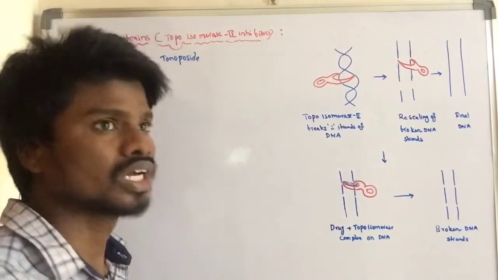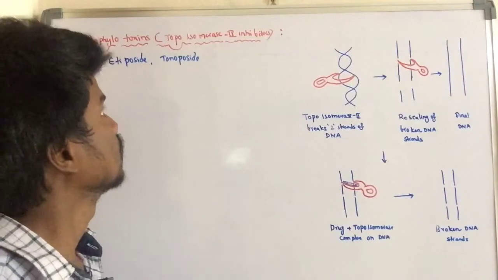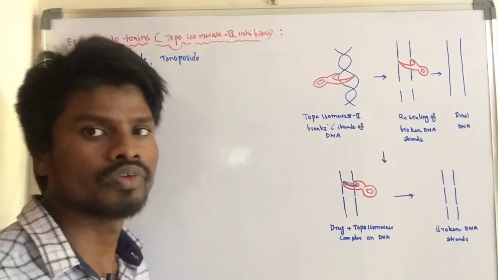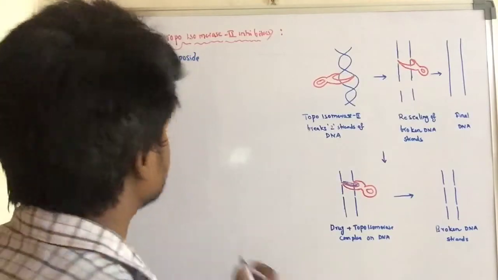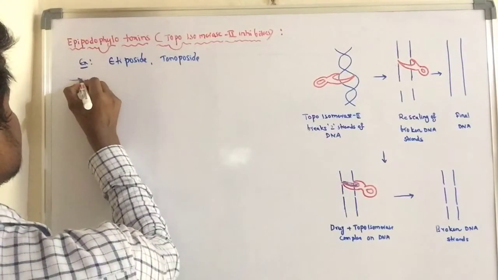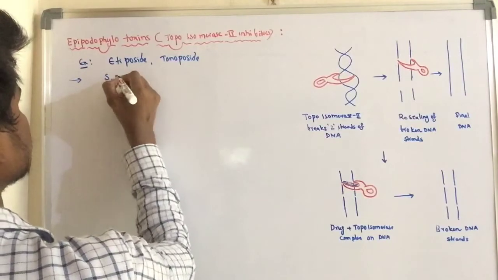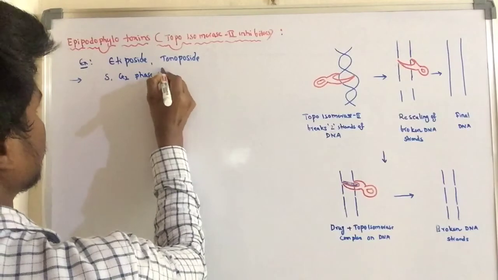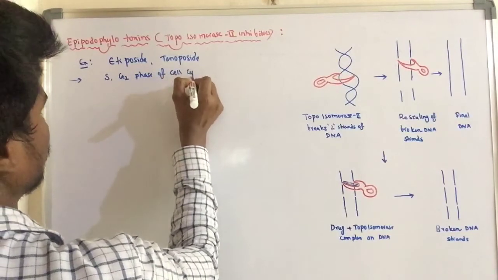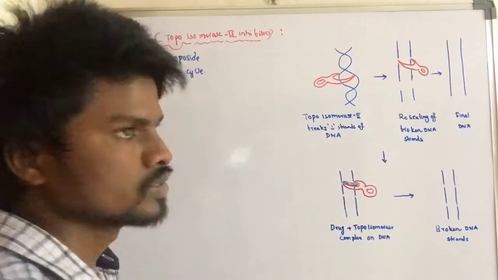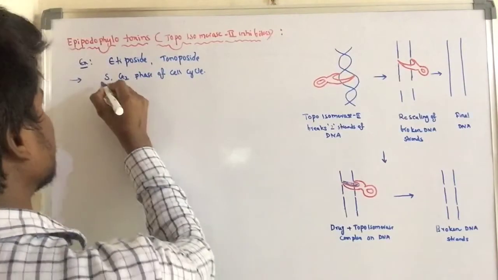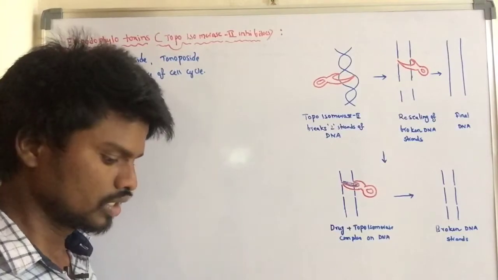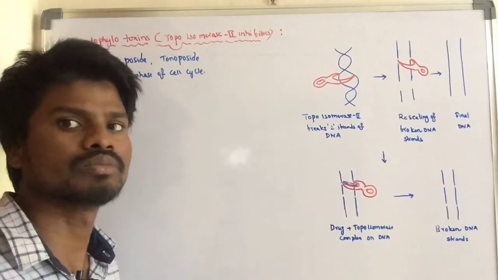Etoposide and teniposide are the group of drugs that come under the epipodophyllotoxins. These are drugs that act on the S and G2 phase of the cell cycle. Let us see the mechanism of action.